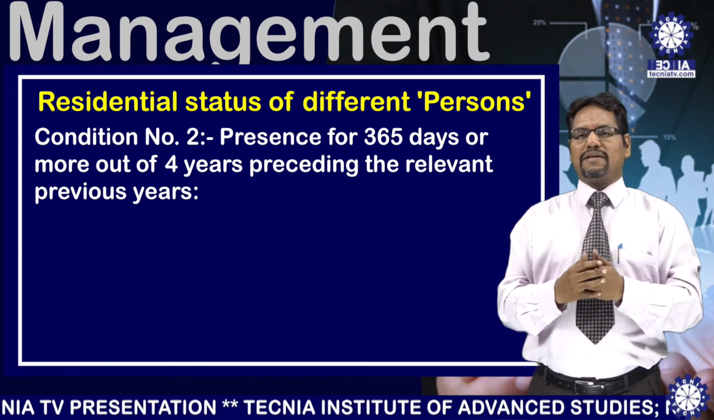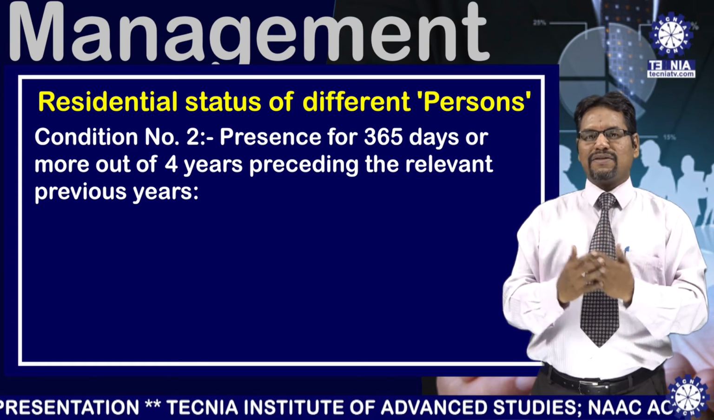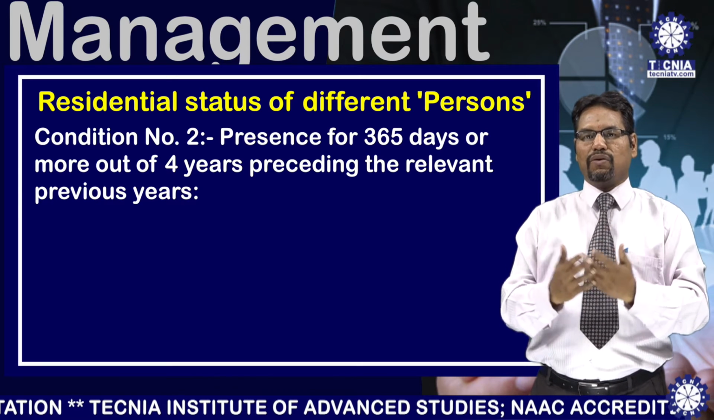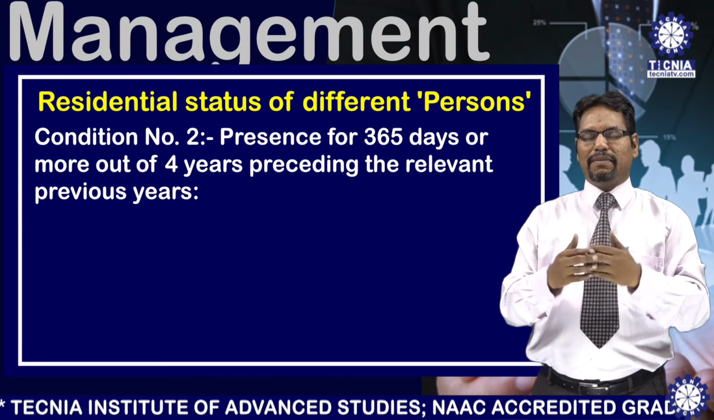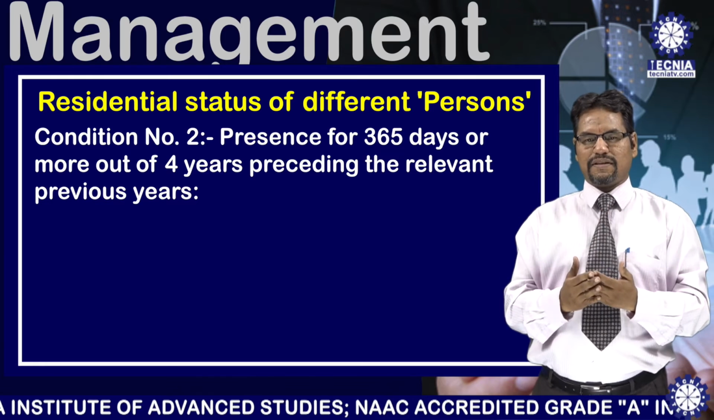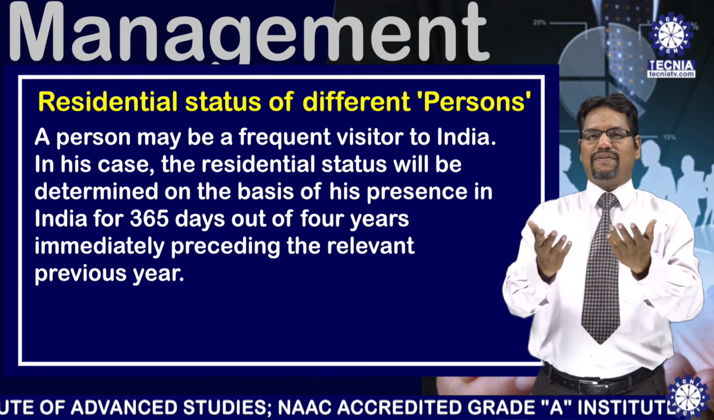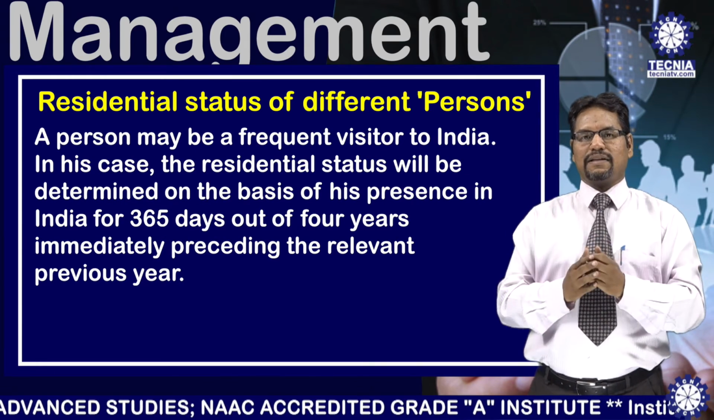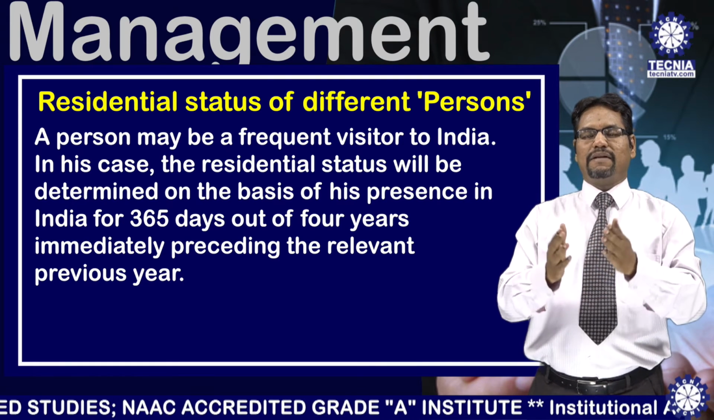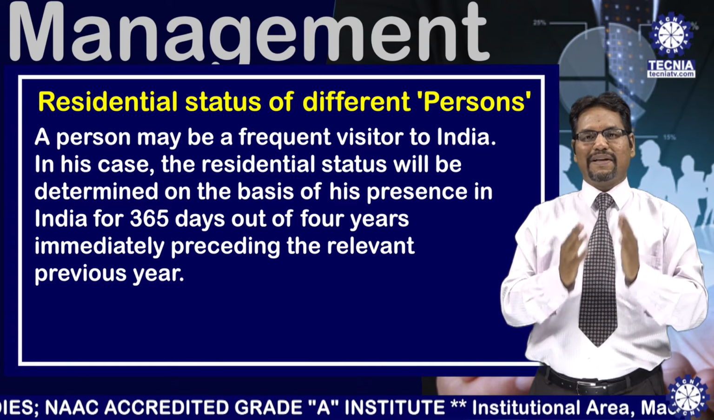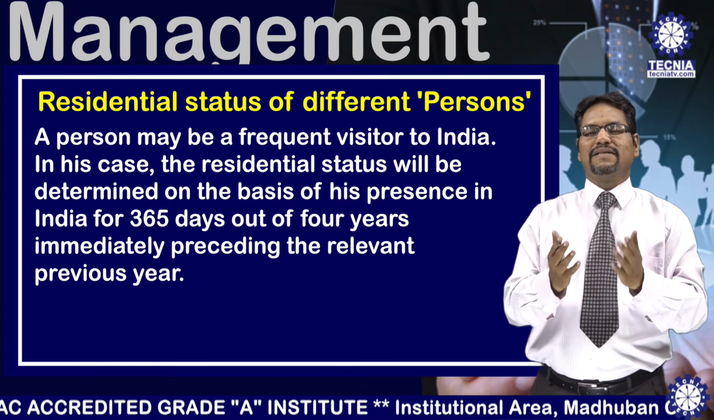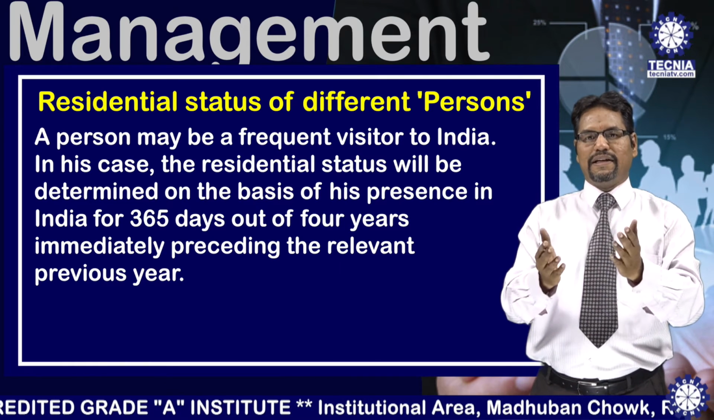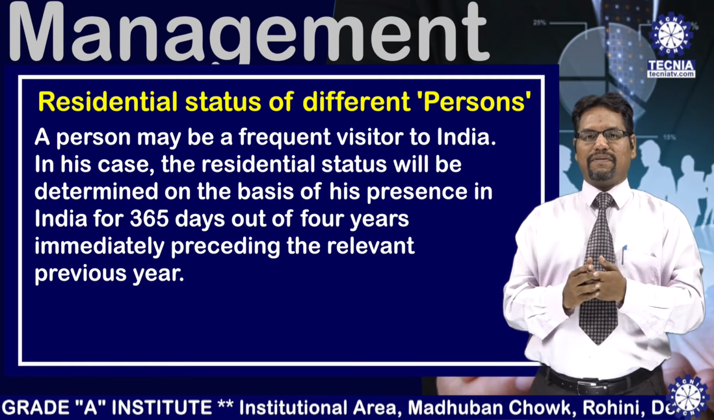Now there is a second important point. Presence for 365 days or more out of the 4 years immediately preceding the relevant previous year. A person may be a frequent visitor to India. In his case, the residential status will be determined on the basis of his presence in India for 365 days out of the 4 years immediately preceding the relevant previous year.